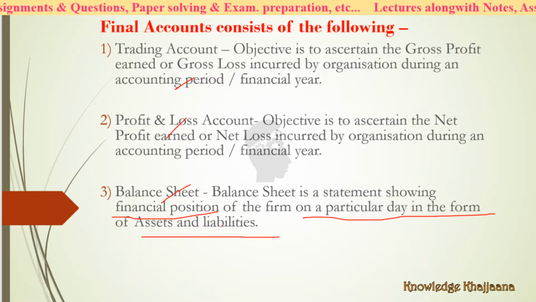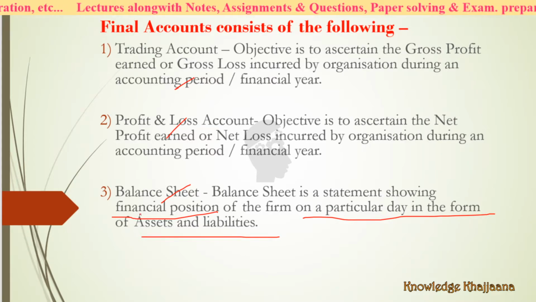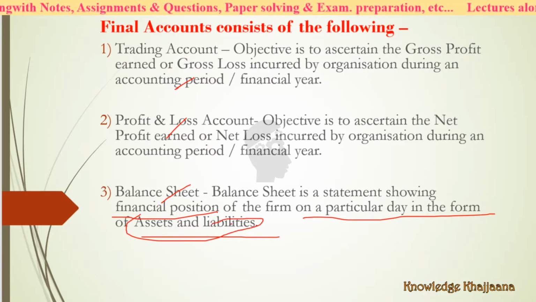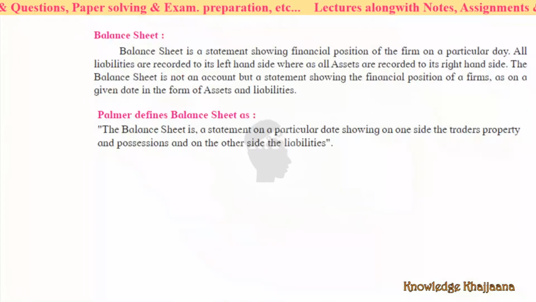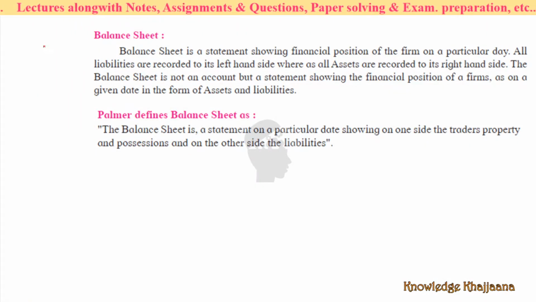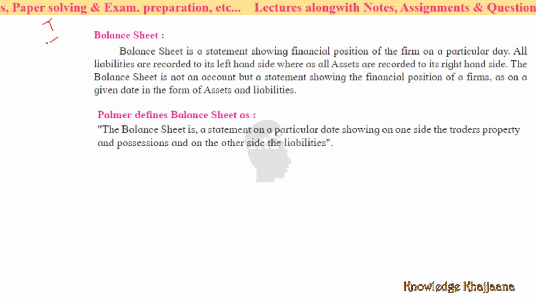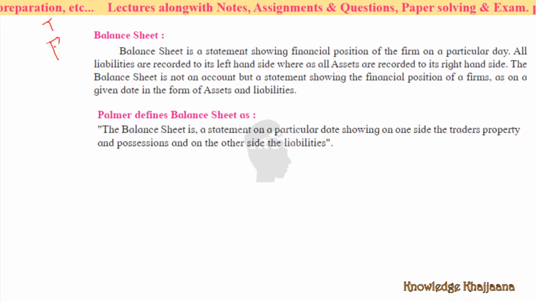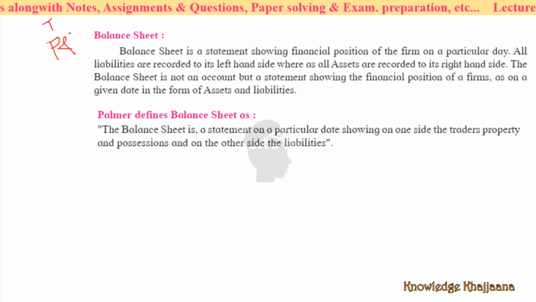How do we come to know the financial position, the status of the business? By looking at the assets and liabilities of the business of the firm. Now let's move towards the balance sheet. In our last lecture we had seen the trading and profit and loss account, right? Now we are moving towards the balance sheet.